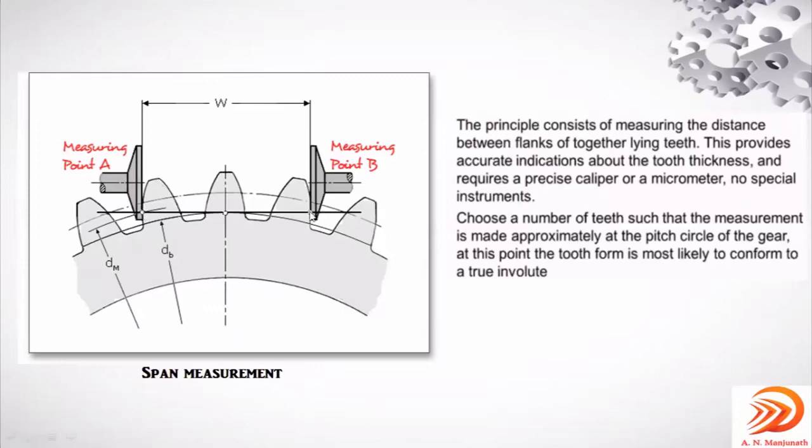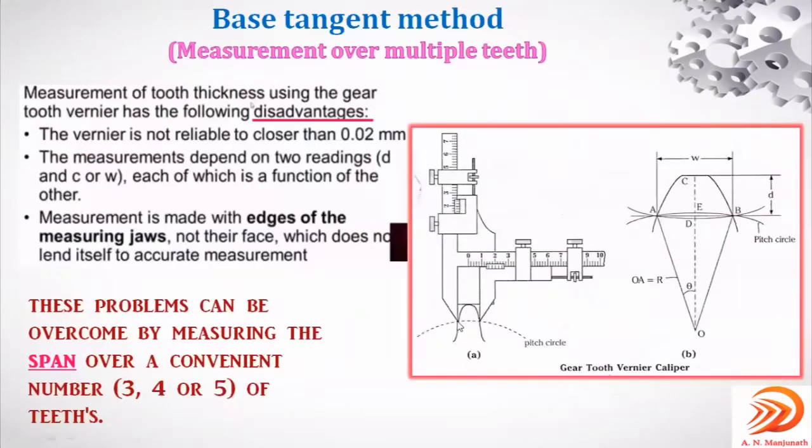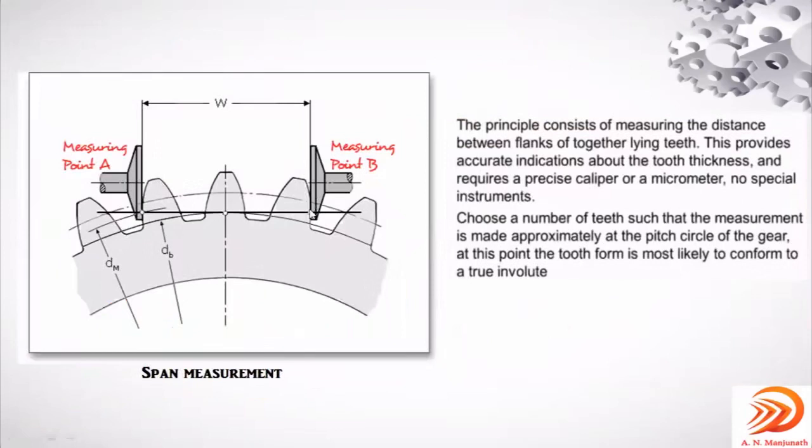So no more measuring edges now, measuring jaws, right? It is because these are the measuring anvils which come in contact with the gear tooth. So you are able to do the measurement with better accuracy over the span.